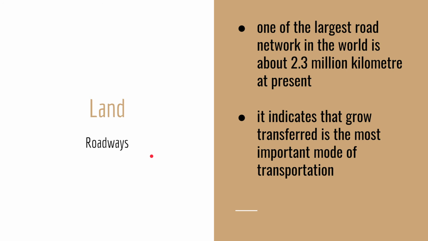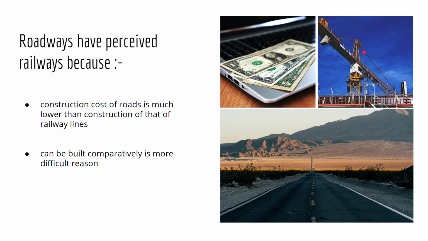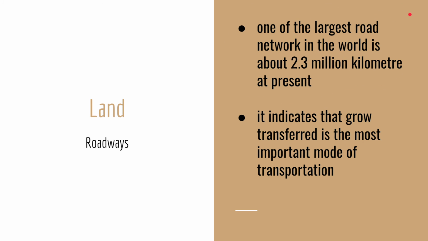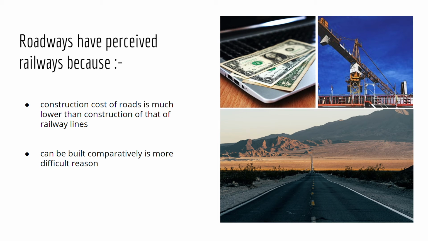Now we have land. Okay, land means what? Roadways. Roadways means what? We are talking about India, okay, nowhere else. In India, one of the largest road networks in the world is about 2.3 million kilometers at present. So till now it is 2.3. It can get more or it can even become less, we don't know. It indicates the growth of roadways as the most important mode of transportation.